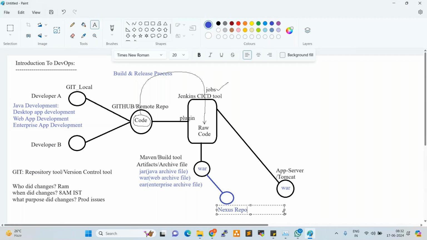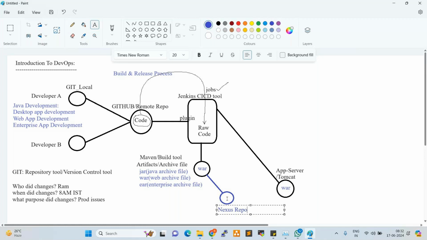In this Nexus repo, we can store the artifacts. Whatever artifacts are generated by Maven, we can store in the Nexus repo. So Nexus is the repository to store our artifacts. Whenever we have a release, by that time these artifacts will be pushed to the respective target servers.